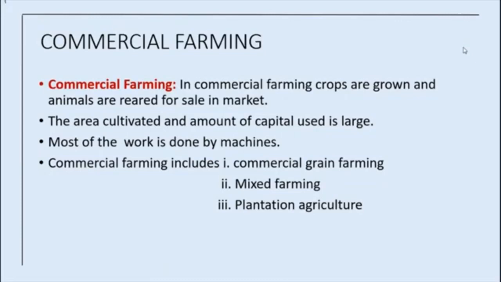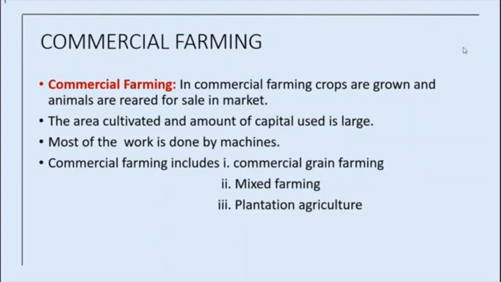And here the main characteristic of this type of farming is the use of higher doses of modern inputs. For example, high yielding variety seeds, HYV, and chemical fertilizers, insecticides and pesticides, in order to obtain higher productivity. Yes, they want to get high productivity. In order to get this high productivity, they are using what else? Pesticides, chemical fertilizers, insecticides, etc.